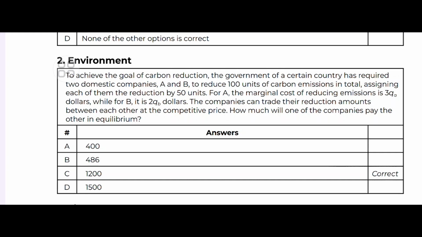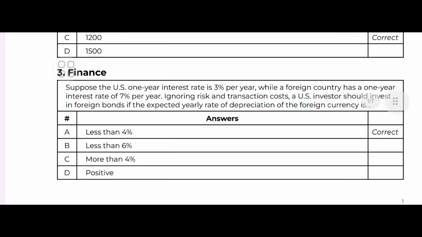So in a cap and trade system, companies will trade emission reduction until their marginal costs of abatement are equal. So given the marginal costs 3QA and 2QB, the equilibrium payment reflects the cost difference. So the answer would be C. Now three finance questions suddenly came.